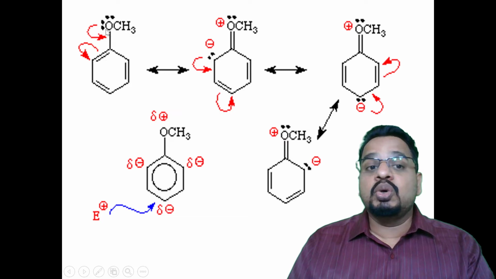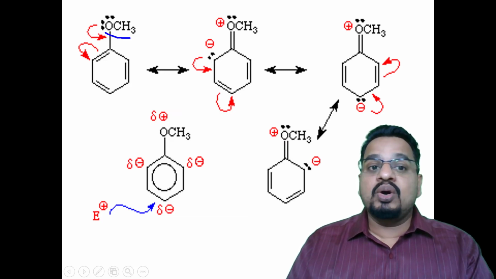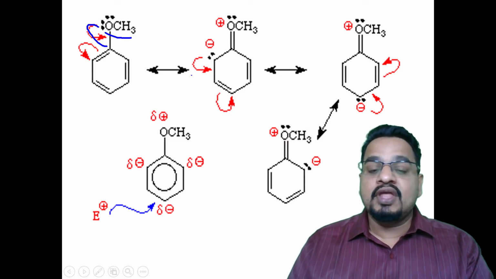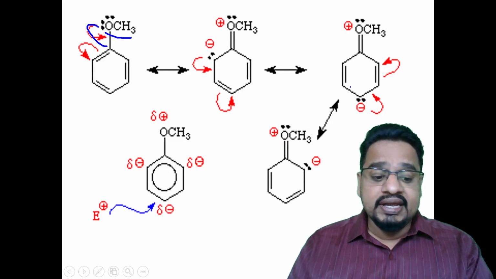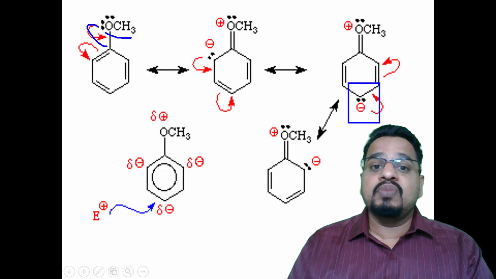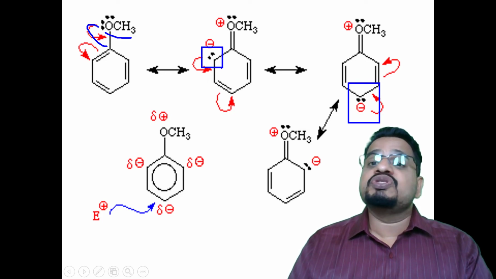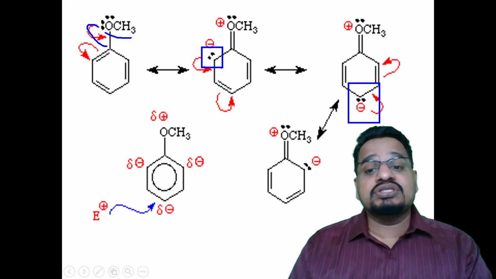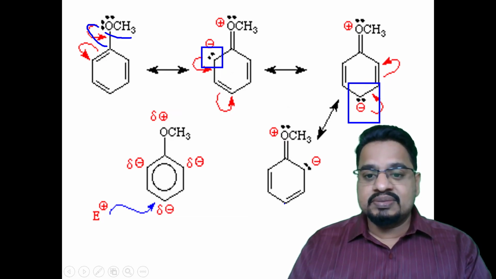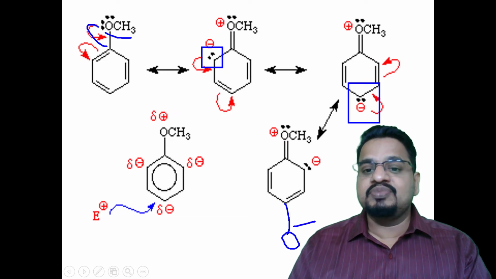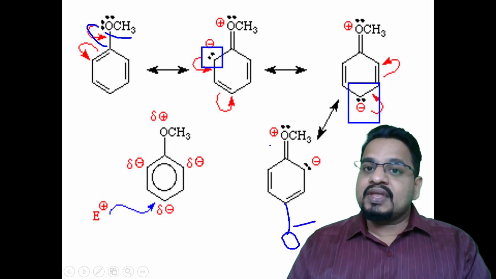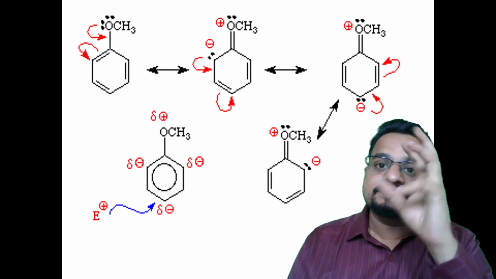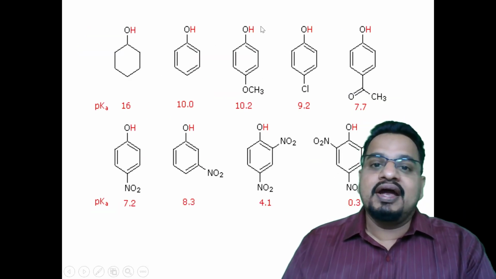Similarly, electron donating group. If you see the OCH3 group, what it does, these two electrons will be transferred here, forming more negative charge at the para position, more negative charge at the ortho position. So that means the electron density, the negative charge at the oxygen will be increased. The oxygen would be somewhere here, isn't it? Somewhere here. So if electron donating groups are attached, ultimately the acidic nature of phenol decreases.